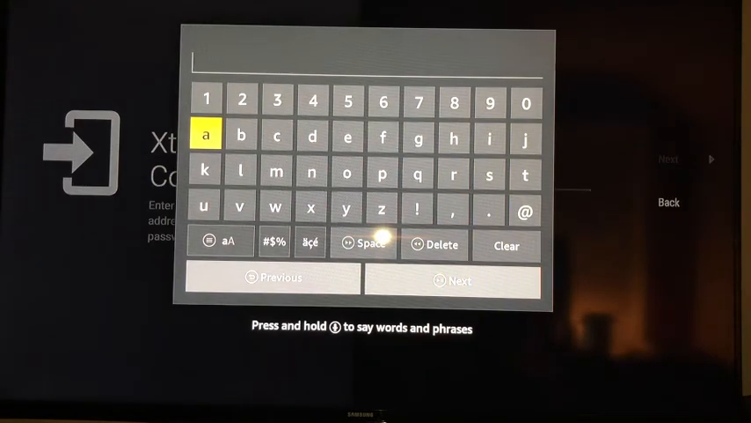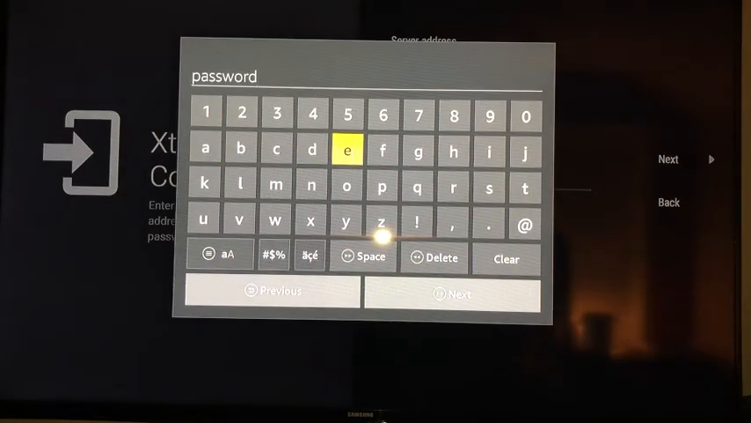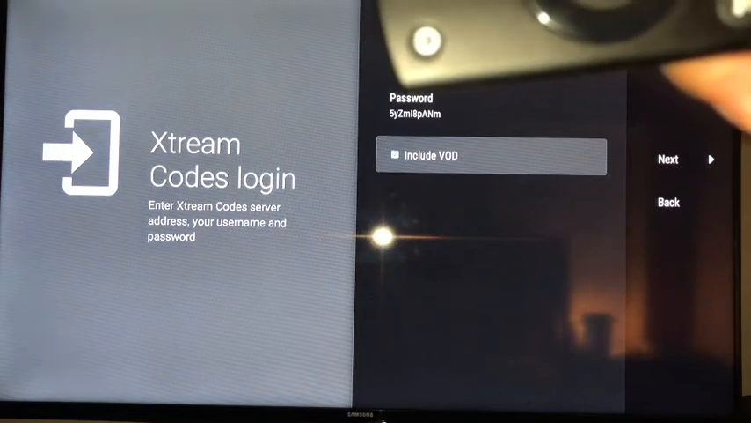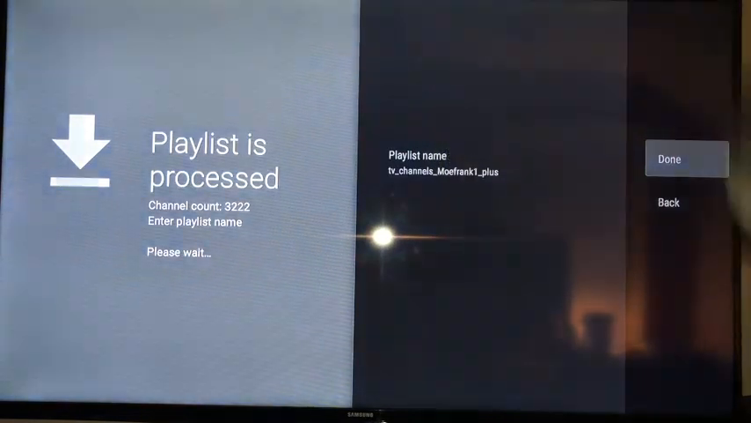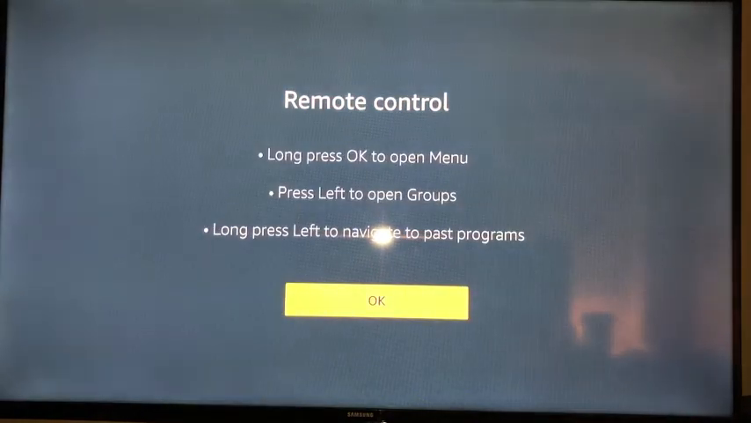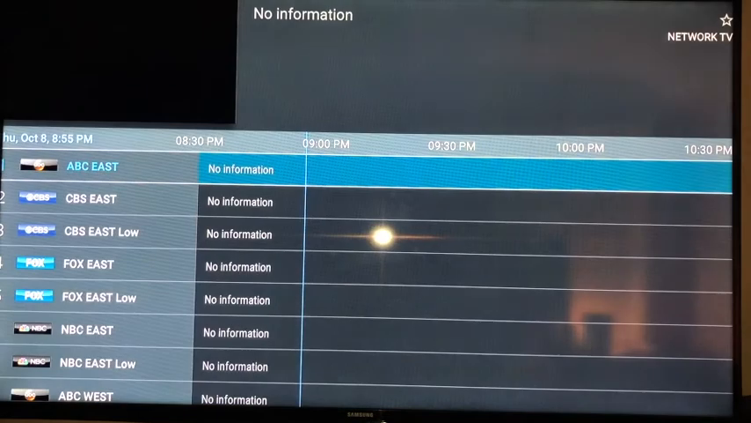And now we enter the username that you were given. Once the username is entered, we go ahead and hit next. Once the password is entered, go ahead and hit next. Now that that's entered, we go ahead and scoot over to the next and hit next. Now you're set up and ready to roll.